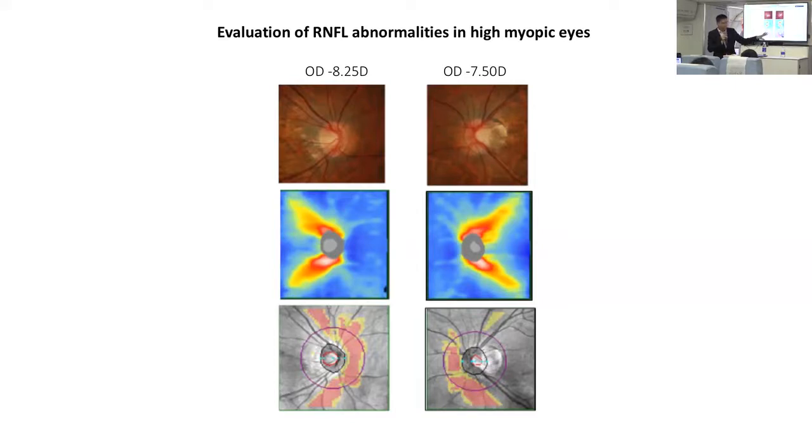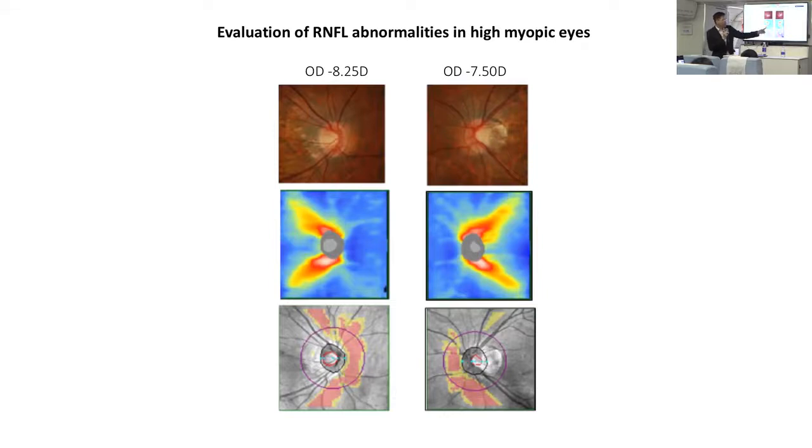In the map, we see more red. The question is, are these regions abnormal? And the answer is they are not abnormal. They are normal.